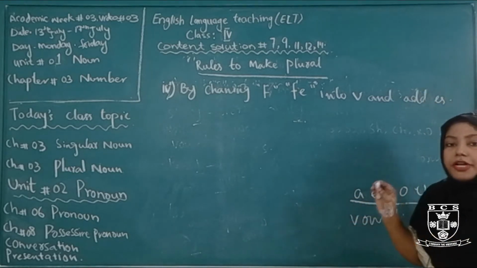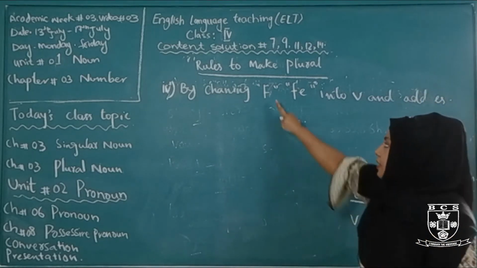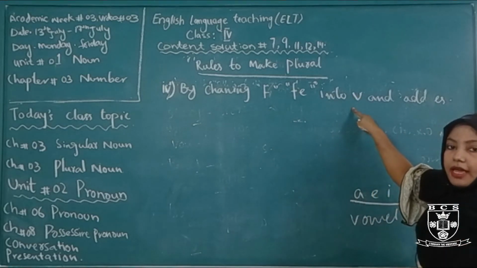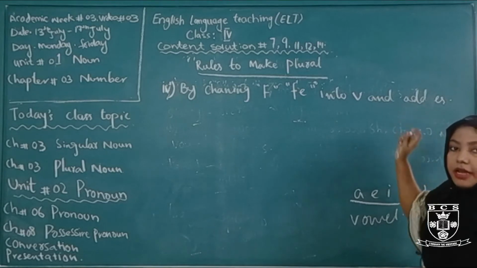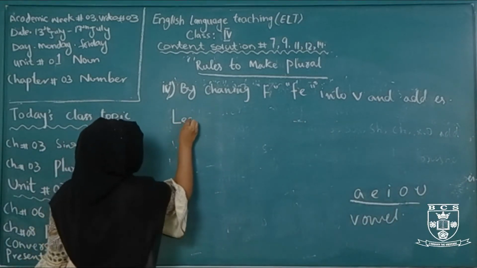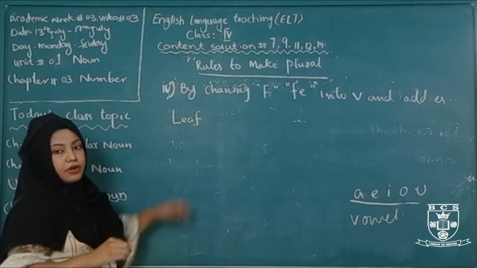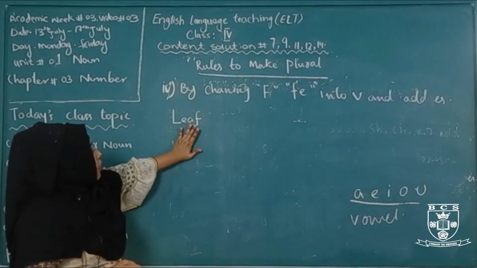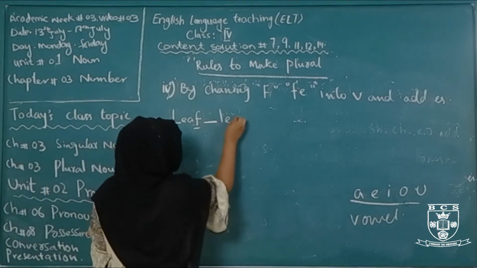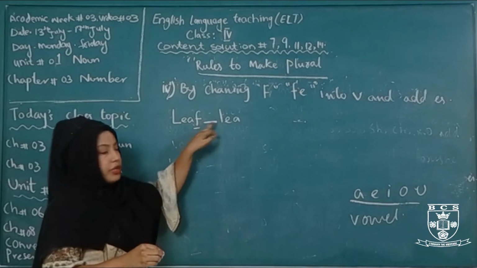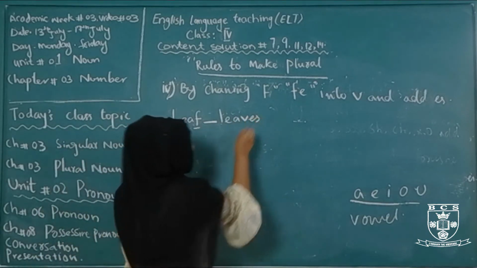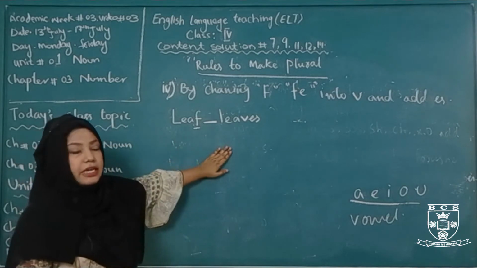Rule number 4 is, if the word ends in F or FE, we change F or FE into V and then add ES there. For example, leaf. L-E-A-F, leaf. What does leaf end in? F. What do we do to make it plural? We change F into V and then add ES to make it plural. It becomes leaves.